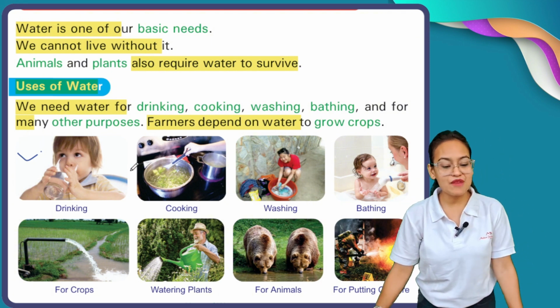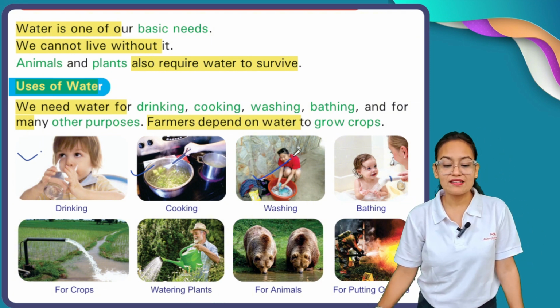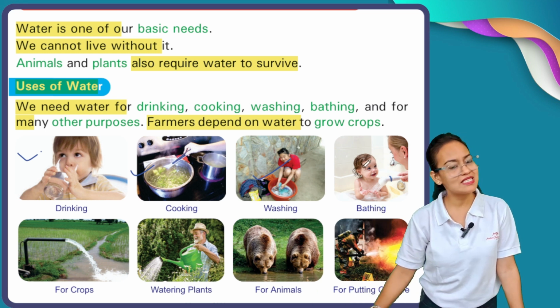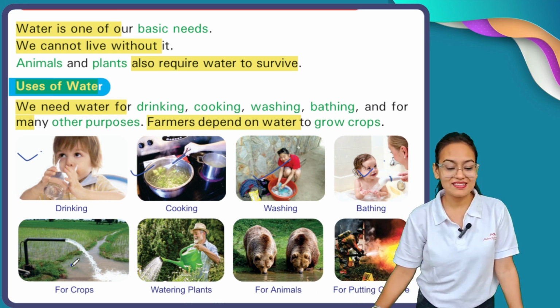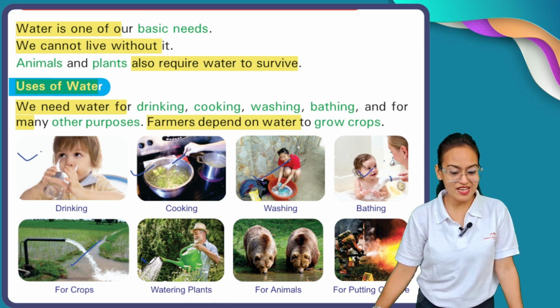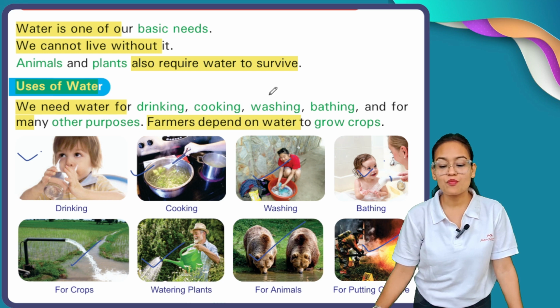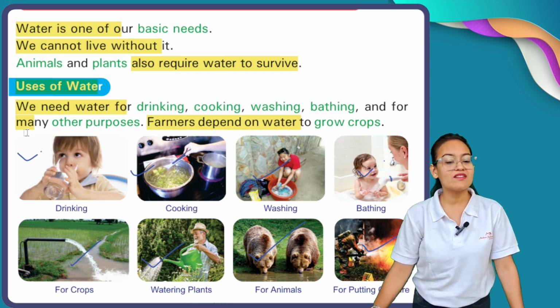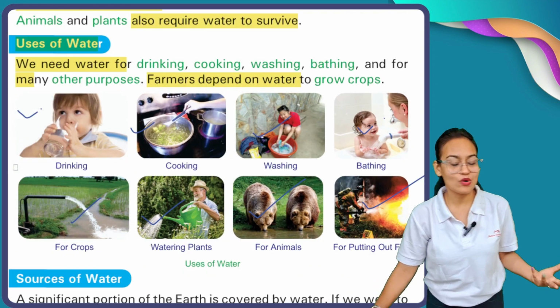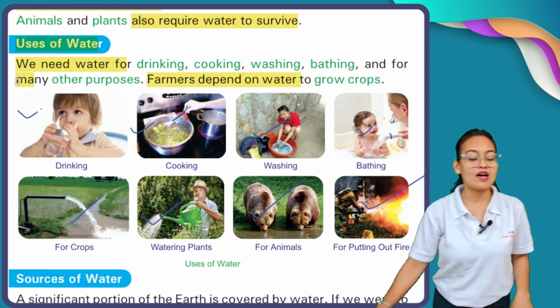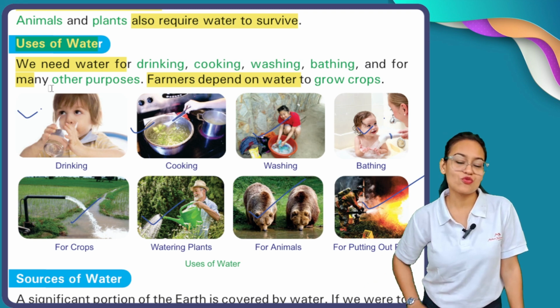After drinking we need water for cooking, washing our clothes, washing our utensils, etc., for bathing, for crops, watering plants, for animals, for putting out fire. Whenever a fire incident occurs, we call firefighters. Okay, now these are all the uses of water.